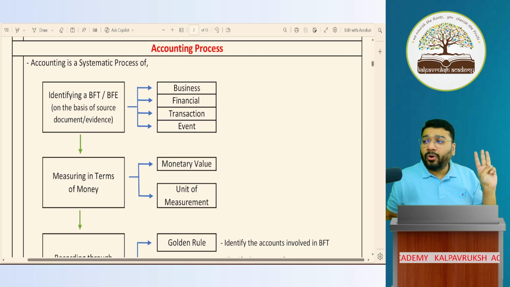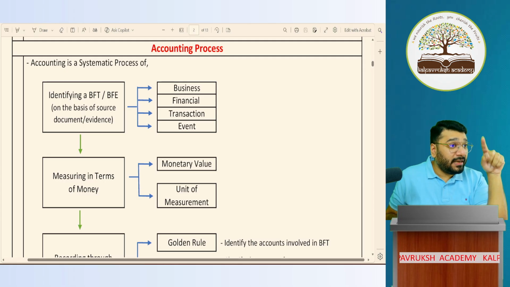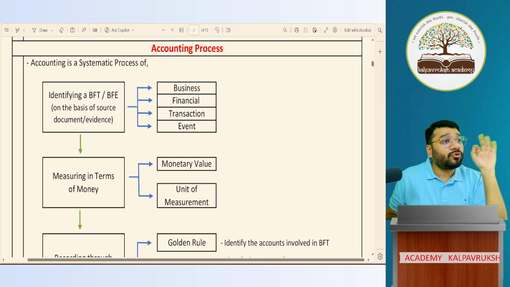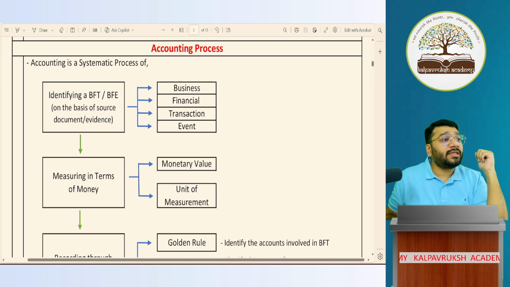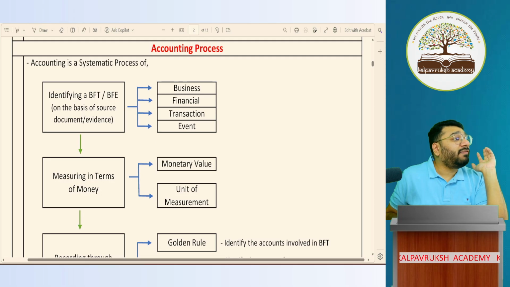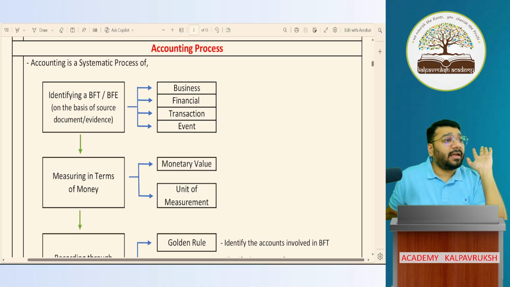Next chapter that is important is final accounts and adjustment of final accounts. You have a glimpse of that coming in your partnership itself. In partnership, you have so many adjustments to do. Maybe from today's session or from tomorrow's session, we'll start applying the final adjustment topic. So if you're not clear with that, you will have a difficult time in this 12th standard.